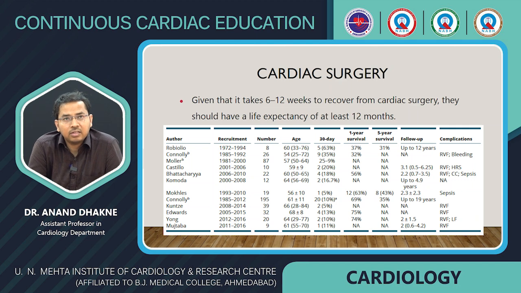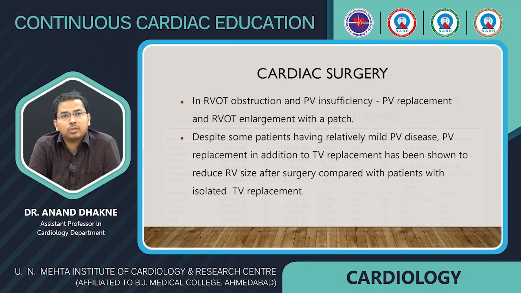Cardiac surgery. Given that it takes nearly 6 to 12 weeks to recover from cardiac surgery, patients should have a life expectancy of at least 12 months. There are various studies by different authors which tell us about the 30-day, 1-year and 5-year survival after surgery for carcinoid syndrome. In RVOT obstruction, that is right ventricular outflow tract obstruction, and in pulmonary valve insufficiency, pulmonary valve replacement and RVOT enlargement with a patch can be done.